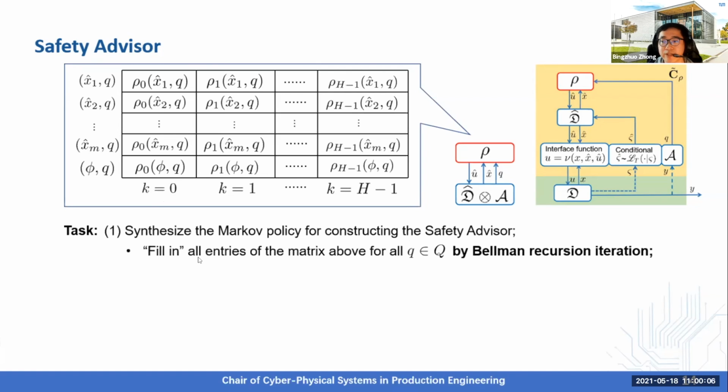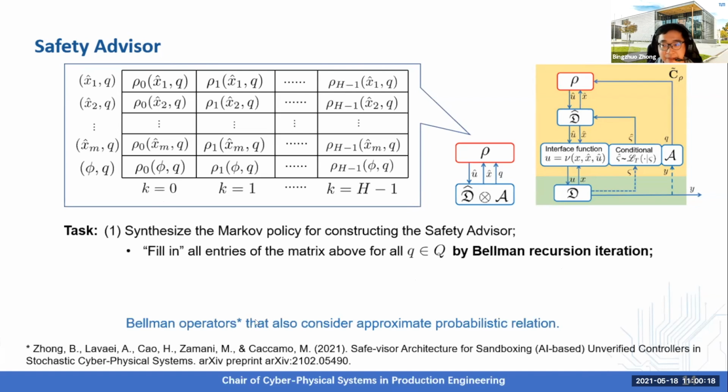To do this, we need to fill in all entries of the matrix like this for all states of the DFA by using Bellman recursion iteration. So here, the iteration is done by applying Bellman operators that also consider the approximate probabilistic relation during the iteration. So the literature here provides technical details about how these operators look like and how they work.